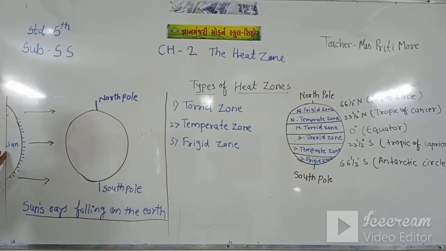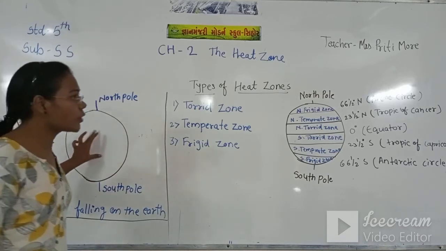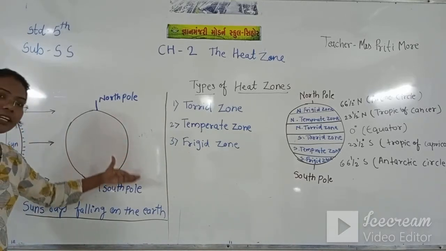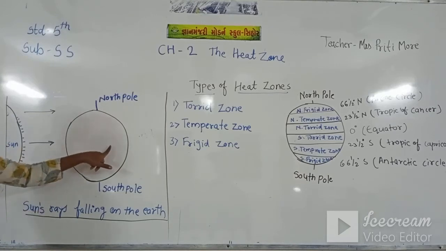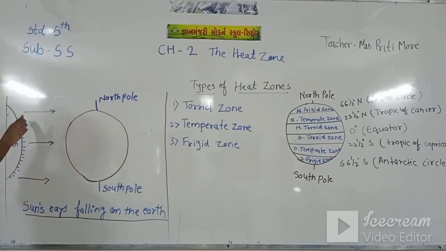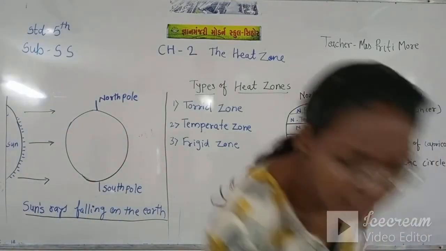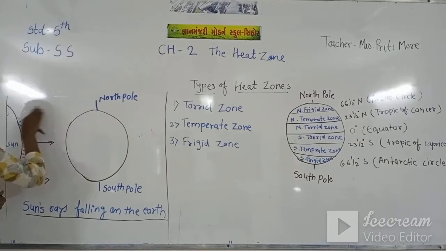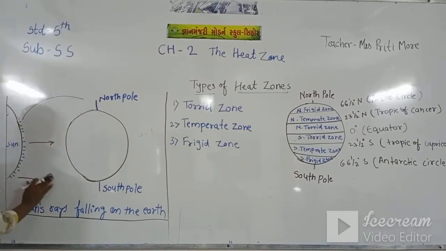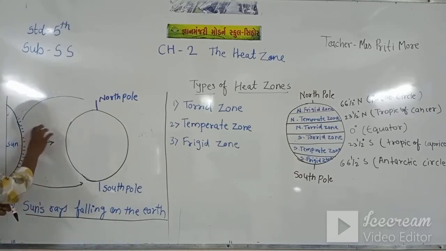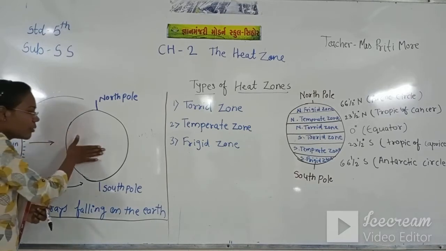And here are the sun rays. This is the equator part, so in the middle the sun rays fall directly down. But if you see at the North Pole and at the South Pole, the sun rays are slanting. They are not directly coming there. They are a little slanting, like that and like that. But if you see at the middle, the sun rays come directly here.